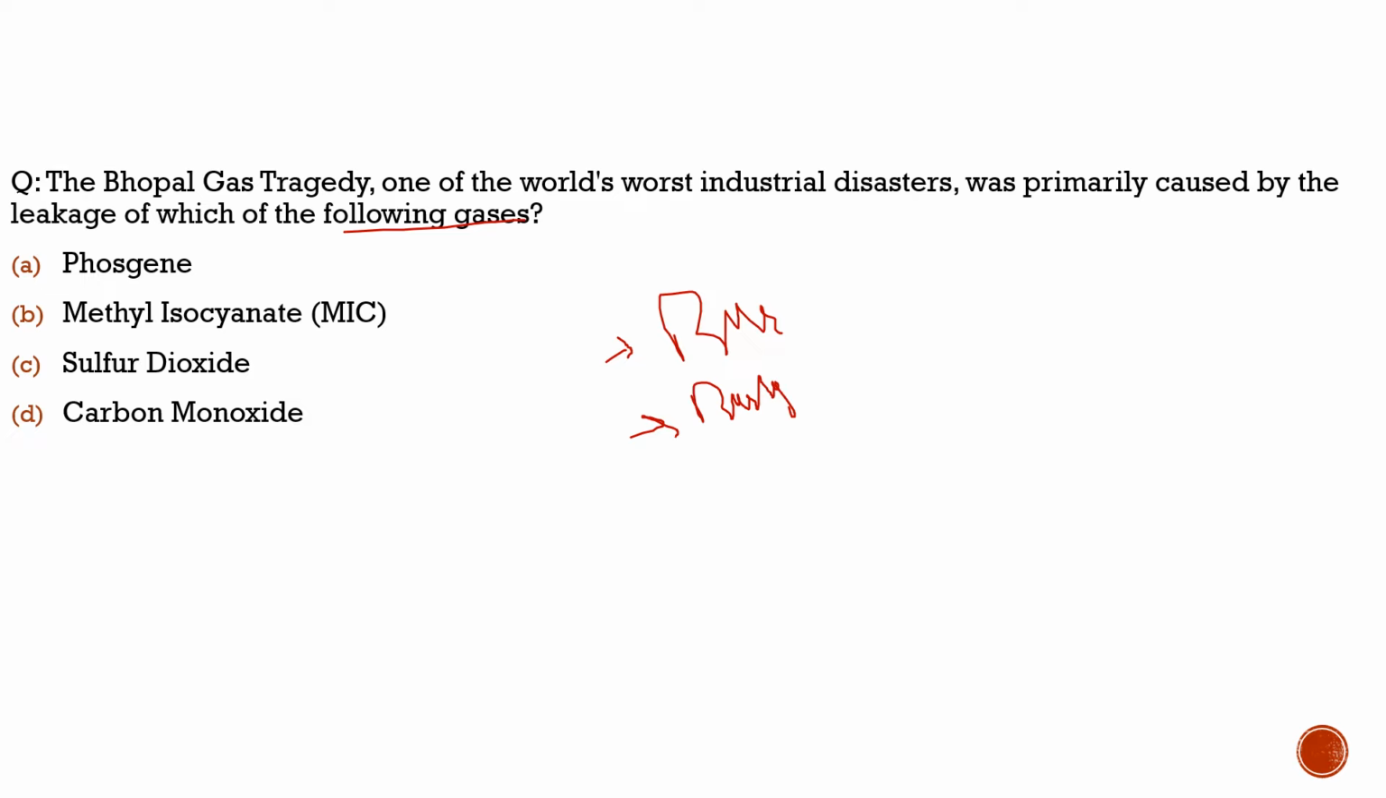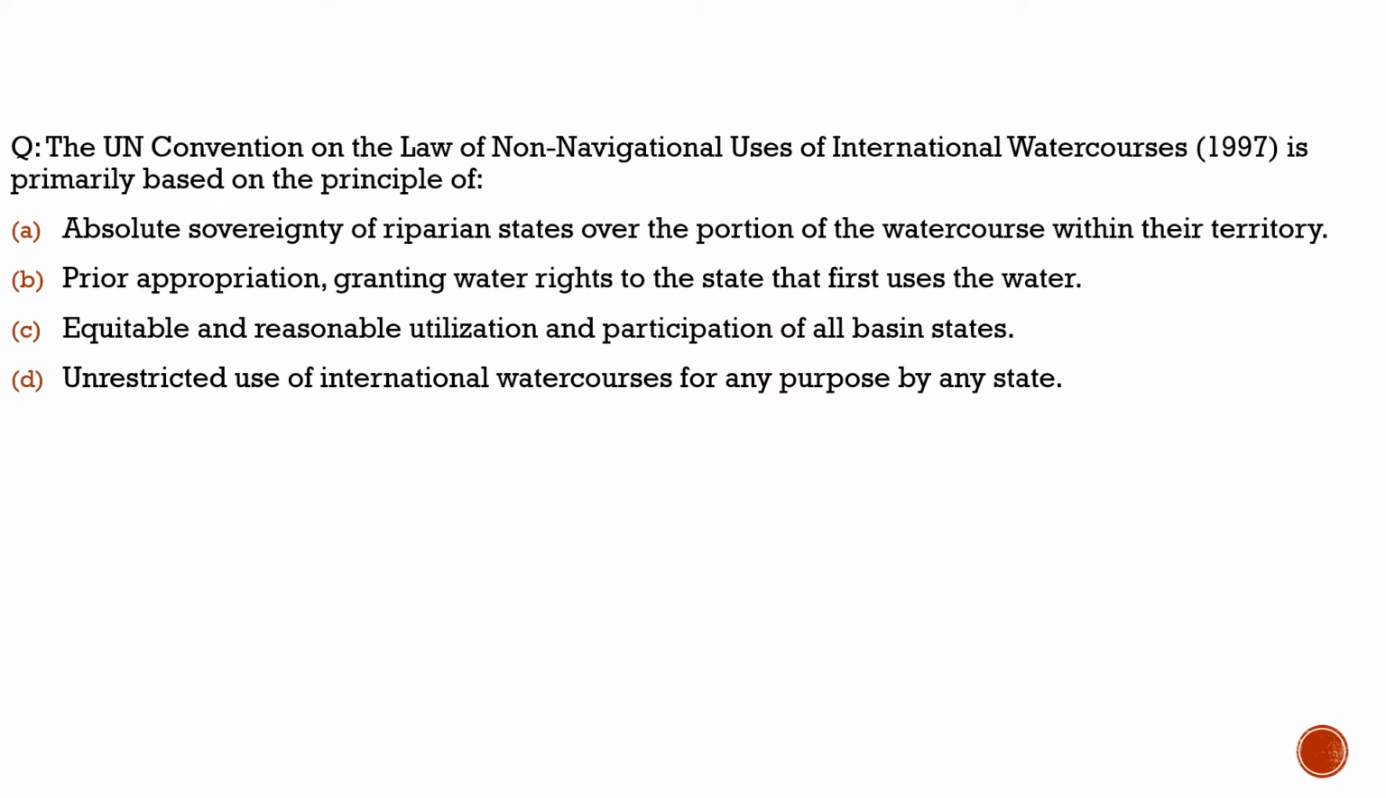The question says the Bhopal gas tragedy, one of the world's worst industrial disasters, was primarily caused by the leakage of which of the following gases? It is definitely methyl isocyanate. So the correct option to this is option B. Why did we discuss this question? Because of the protest erupting in Pitampur, as the Bhopal waste is going to be disposed there. So with this, let's move to another question and try to solve that.